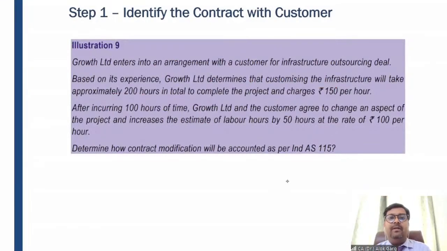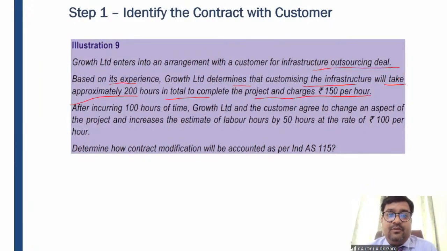Now the last example. Growth Limited enters into an arrangement with a customer for an infrastructure outsourcing deal. Based on its experience, Growth determined that customizing the infrastructure will take approximately 200 hours in total to complete the project and charge 150 per hour. So this contractor has estimated that I'll take 200 hours and I'll charge 150 per hour.